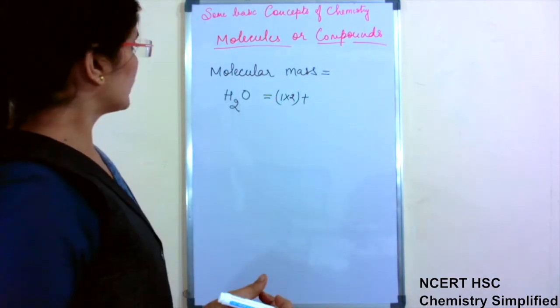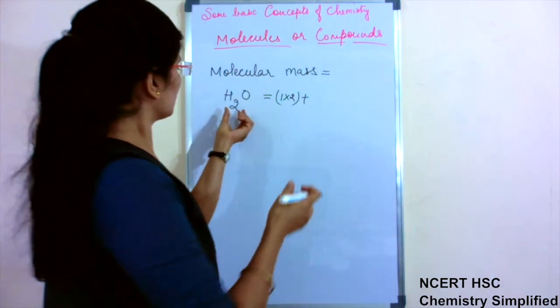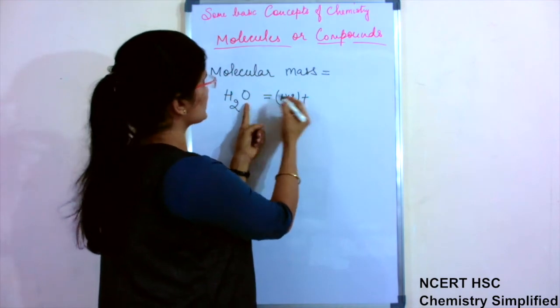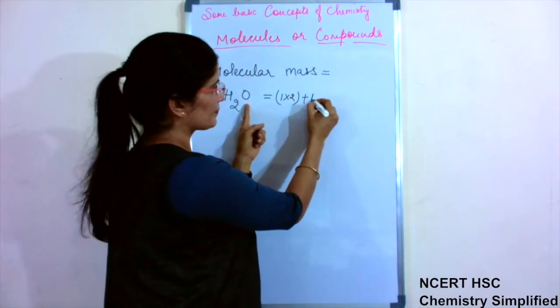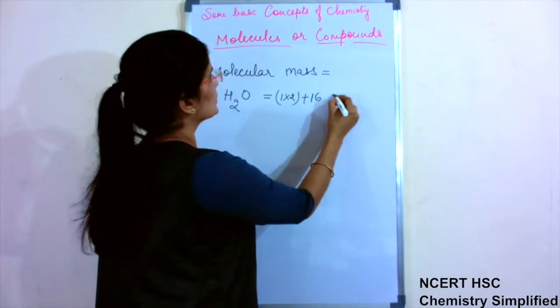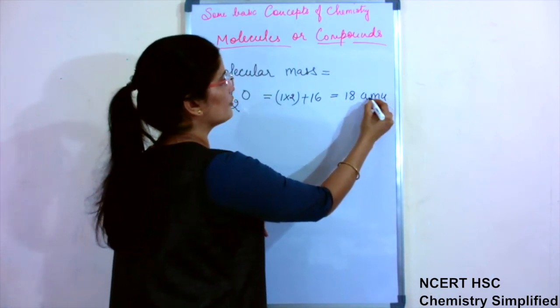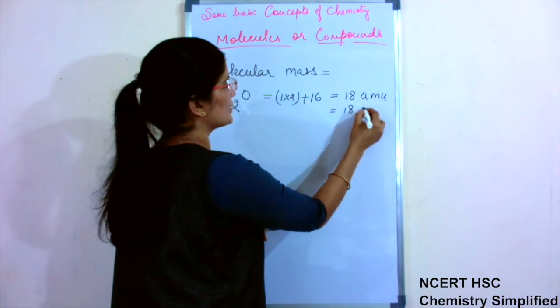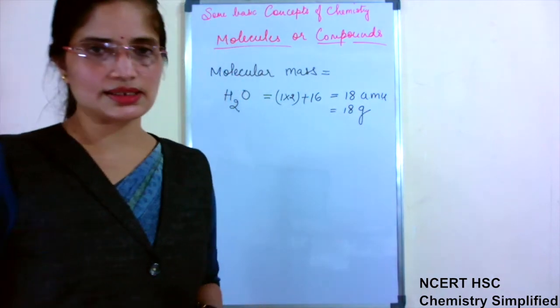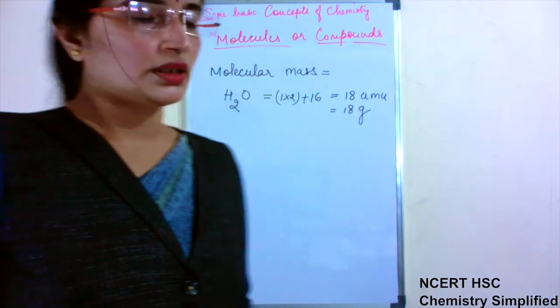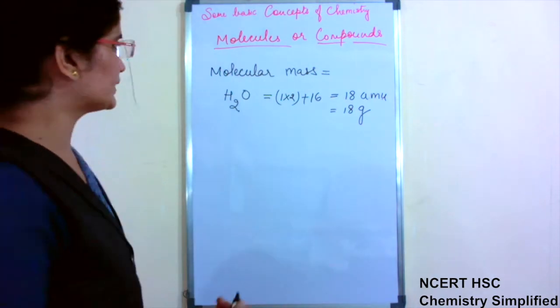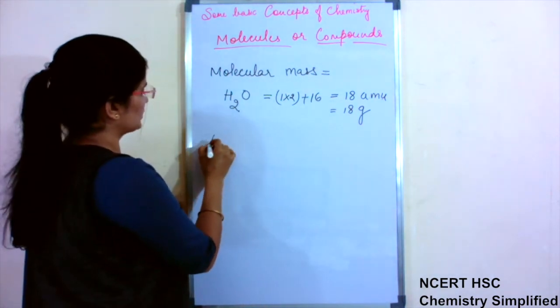sum total of atomic masses of each atom present in the formula of the molecule. So oxygen atomic mass is 16. That gives you 18 AMU. And if you want to write it in grams, you can write it as 18 grams. Masses have been calculated simply.